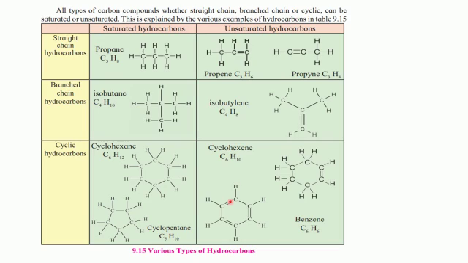So you can see that the double bond, then there is a single bond, then double, single, double and single. So alternate double bonds are present in benzene. So these structures you have to practice, and they may be asked in the exam for you to draw.